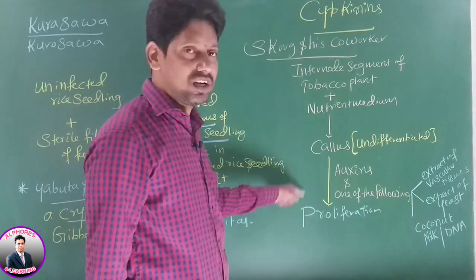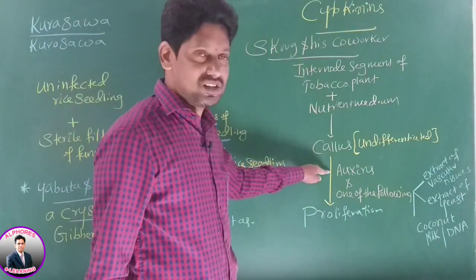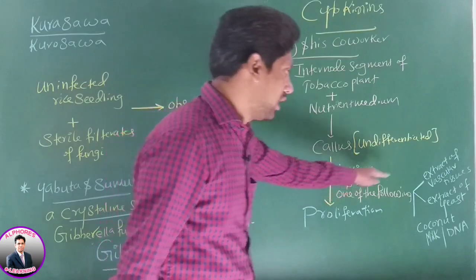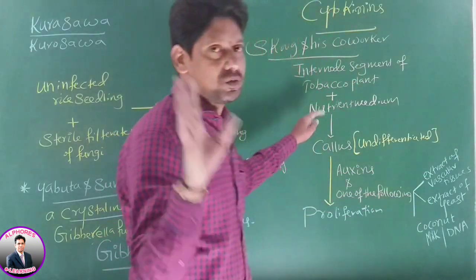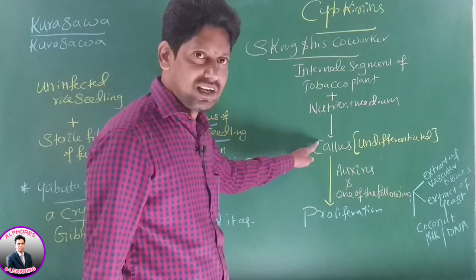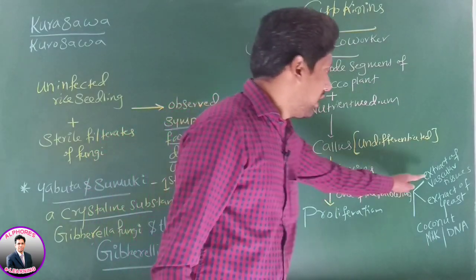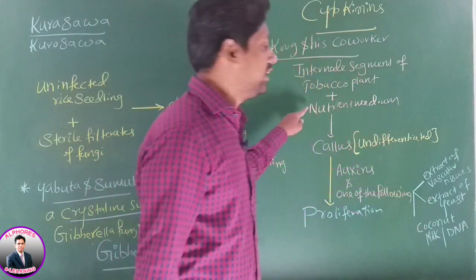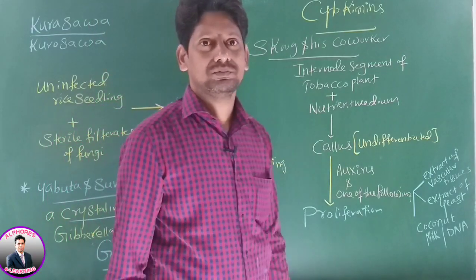Therefore, proliferation of callus is possible when, along with auxins, one of the following is added to the nutrient medium. Is this statement okay?